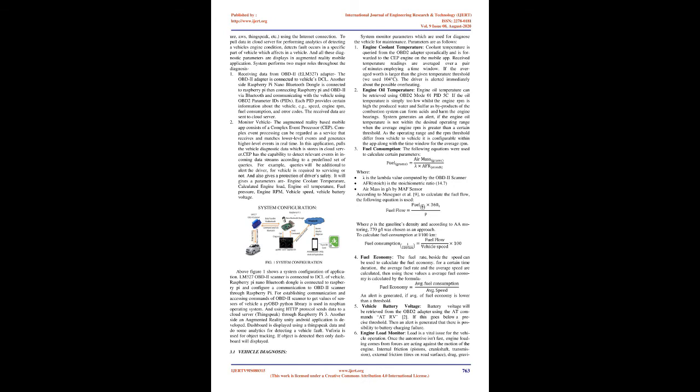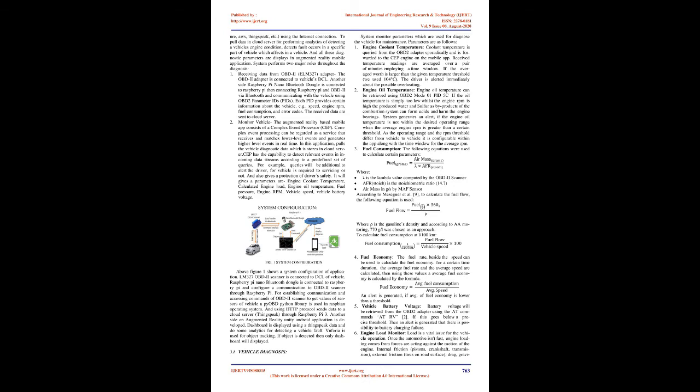For example, queries will be added to alert the driver whether the vehicle requires servicing or not. And also gives a protection of driver's safety. It gives parameters such as engine coolant temperature, calculated engine load, engine oil temperature, fuel pressure, engine RPM, vehicle speed, vehicle battery voltage.